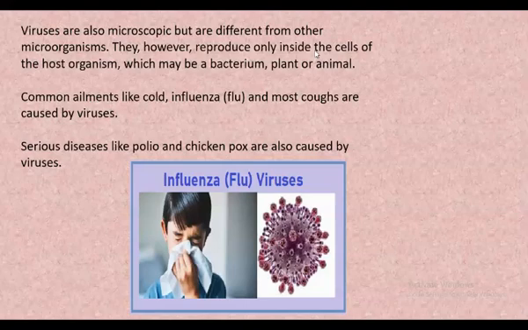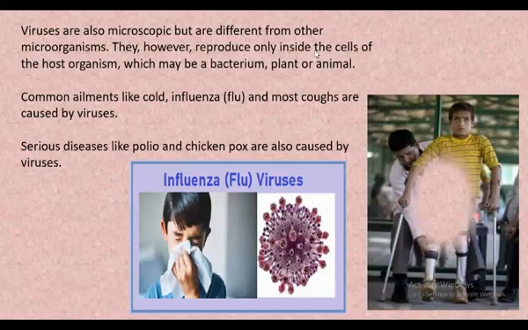Okay, so you might have seen that a child who is suffering from polio, their physical appearance gets totally changed. Their legs are not growing properly, or they are mentally abnormal. Their body will have some other disabilities. So you can see here is a picture. That boy is suffering from polio.